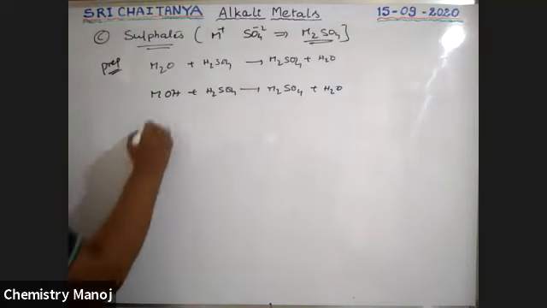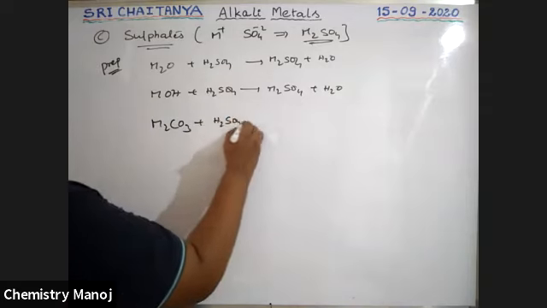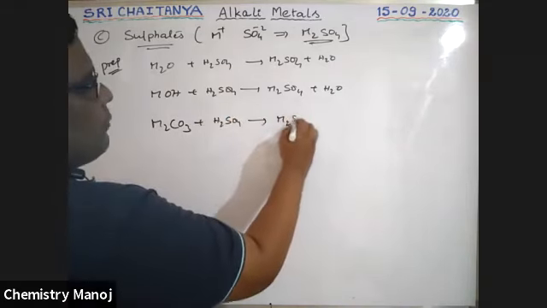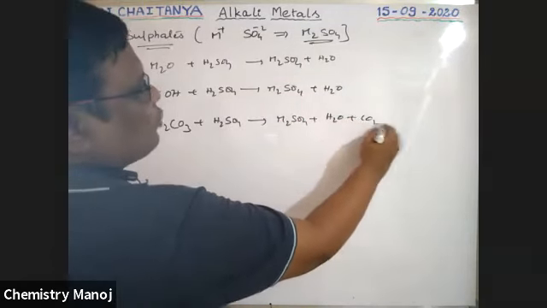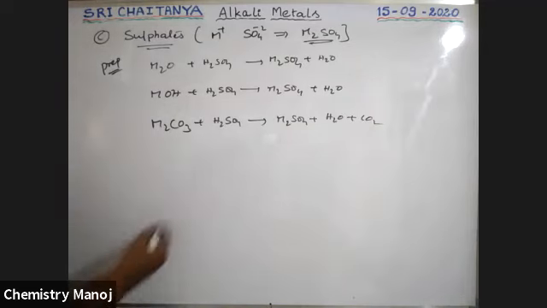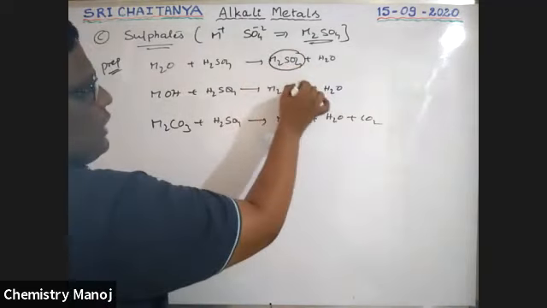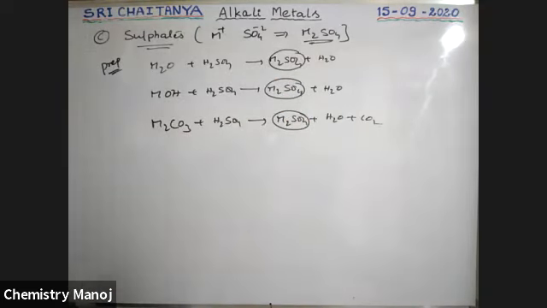Similarly, carbonate, which is also a base, reacts with acid H2SO4 and gives M2SO4 plus H2O plus CO2 as the products. This is the way to prepare sulfates: corresponding oxides, hydroxides and carbonates react with H2SO4 to give the corresponding sulfates.